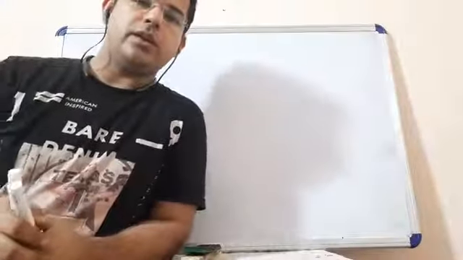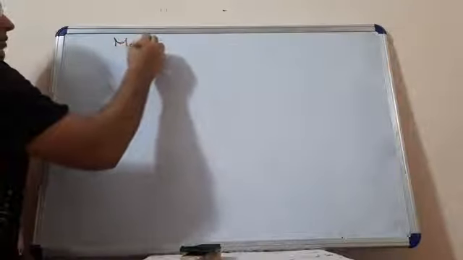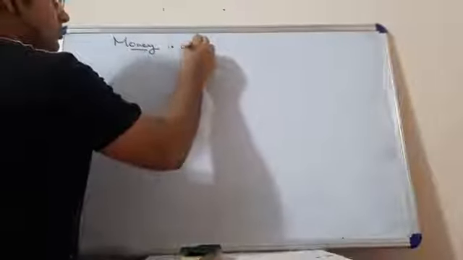Dear students, we are doing economics of class 12 and today we are starting macroeconomics. In that, the second unit, money and banking. In that we are starting the concept of money. In very simple terms, we can say that money is what money does.